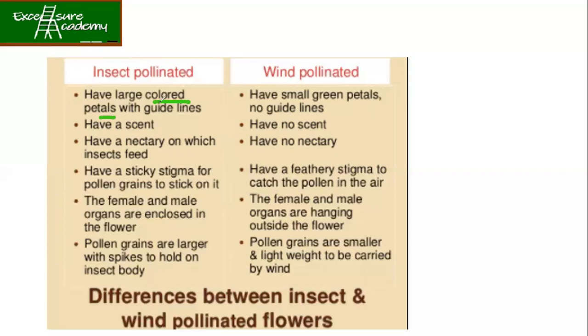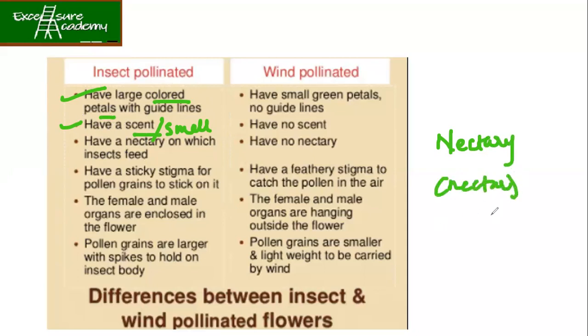They have large colored petals with guidelines. They have scent, so a few flowers have a very nice smell coming from them. Scent means smell. They have a nectary on which insects feed. Remember, in the previous lecture we mentioned the nectary below the ovary, and inside the nectary you have the nectar. Honeybees and butterflies take this nectar and convert it into honey.